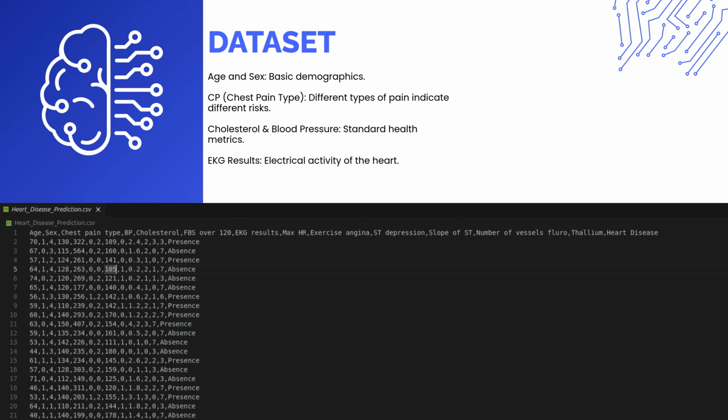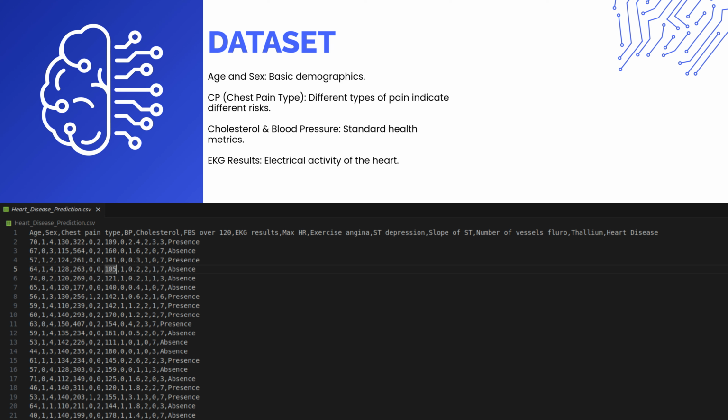Let's examine the dataset. I utilized the UCI heart disease dataset, which is a standard benchmark in machine learning. It consists of 270 patient records and 13 features. These features are not just random numbers, they are vital clinical indicators: age and sex, basic demographics. CP, chest pain type, different types of pain indicate different risks. Cholesterol and blood pressure, standard health metrics. EKG results, electrical activity of the heart.